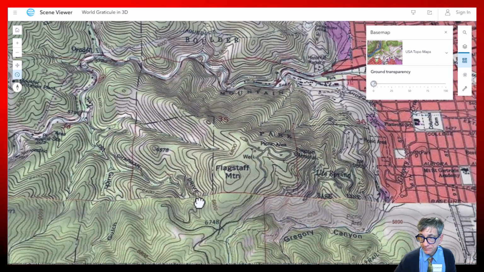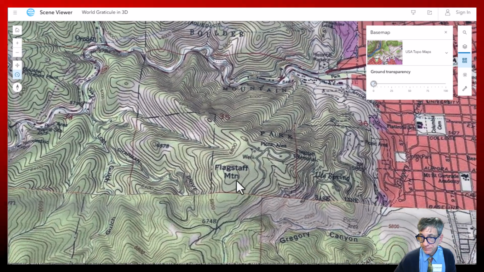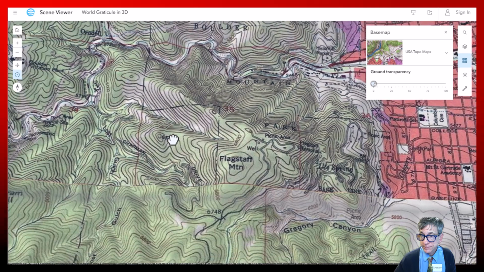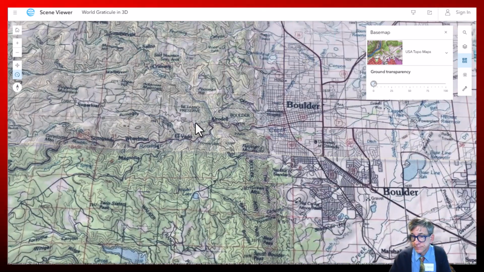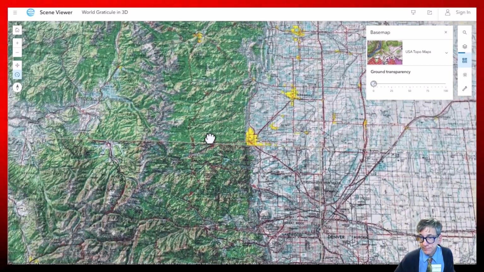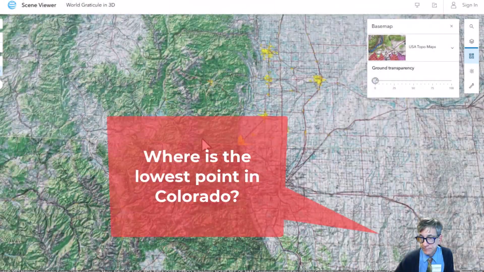That's 6,800 feet. So the elevation of Flagstaff Mountain, actually the saddle going up to Flagstaff Mountain, is the same elevation as the average elevation in Colorado. Very cool. Again, you could do this for other states, other parts of the world with topographic base maps and the 3D Scene Viewer. Now, where's the lowest point in Colorado?